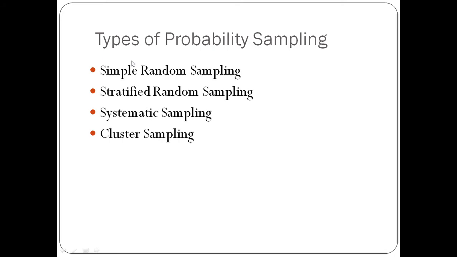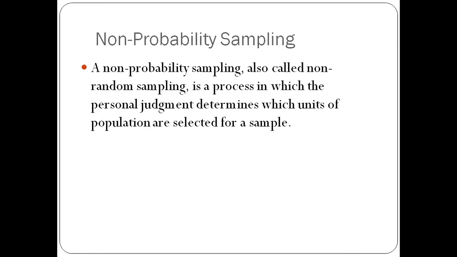Then, types of probability sampling. Probability sampling again has some types: simple random sampling, stratified random sampling, systematic sampling, and cluster sampling. We are just going to study the first one, because in your course just simple random sampling is included.